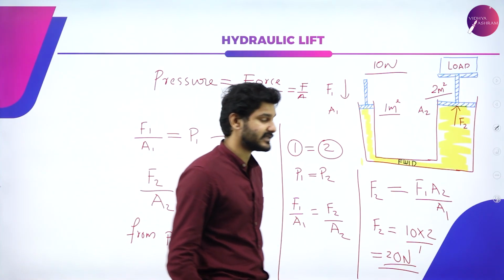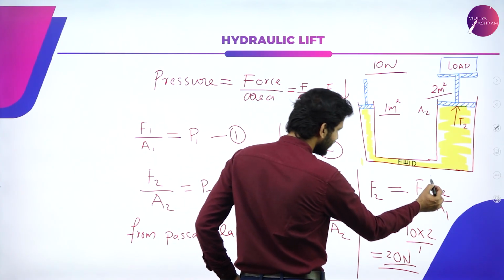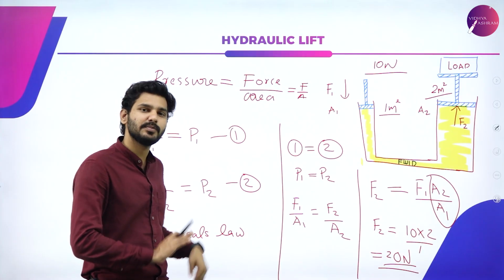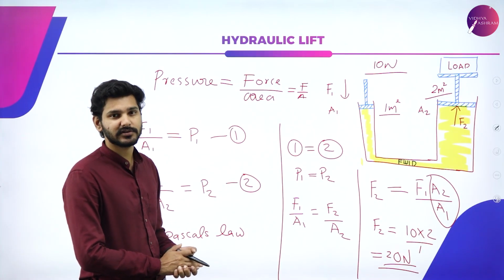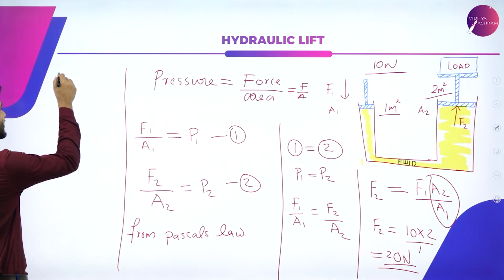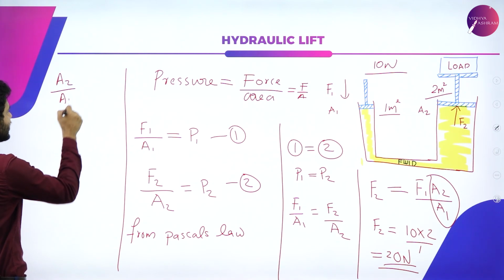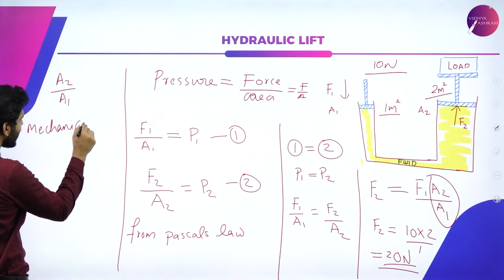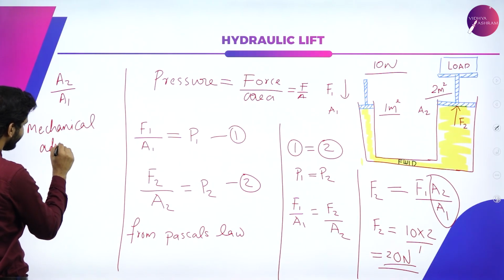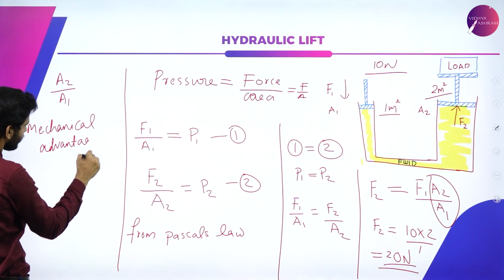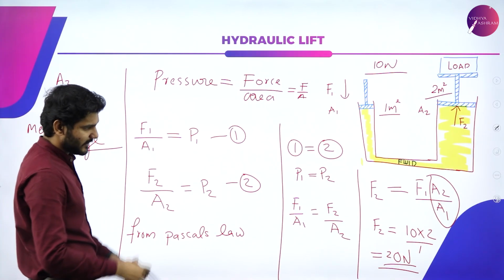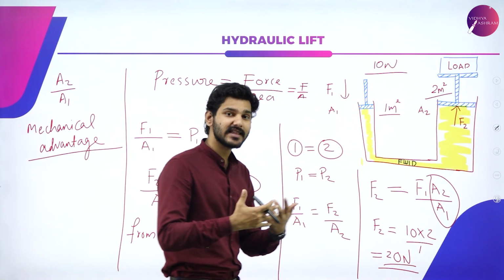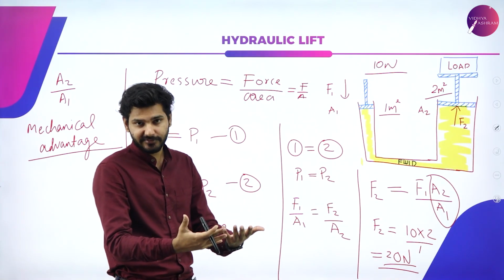And one last thing is that in this equation, there is A2 divided by A1. This has not been asked, but it is good that you know this also. A2 by A1 is known as mechanical advantage, because this ratio between these two areas is what provides that increase in the force experienced.